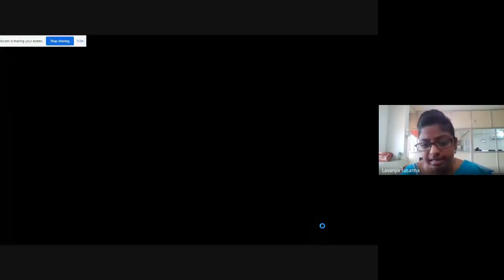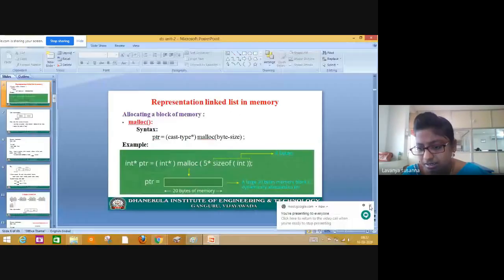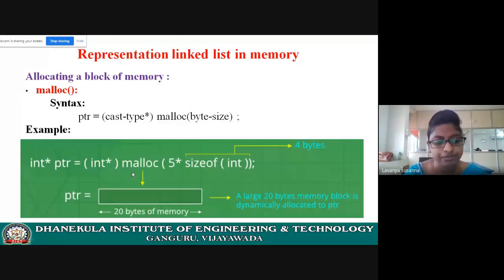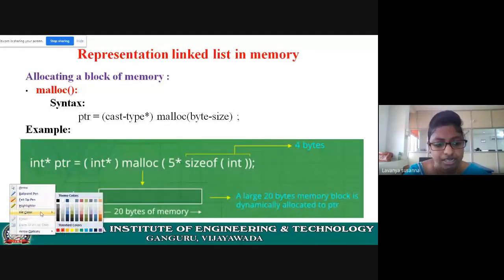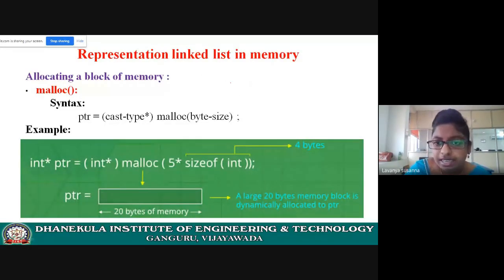Let us see the malloc. First I will explain what is compile time allocation and what is runtime allocation. See here, you are declaring a variable like int a, right? What is a? A is a variable of type int. That means a is the name of a memory location.